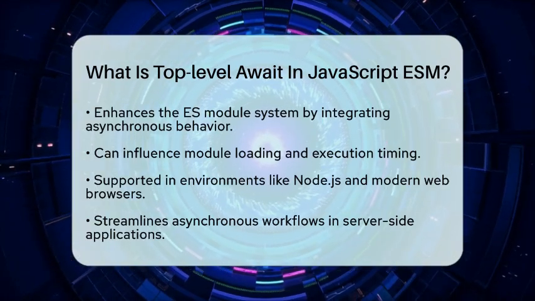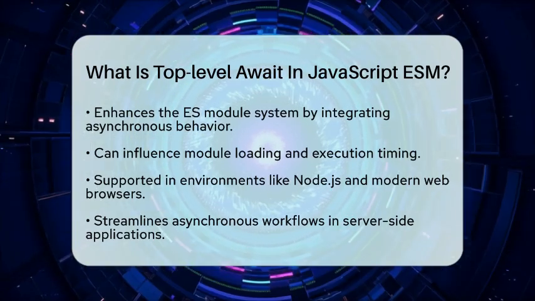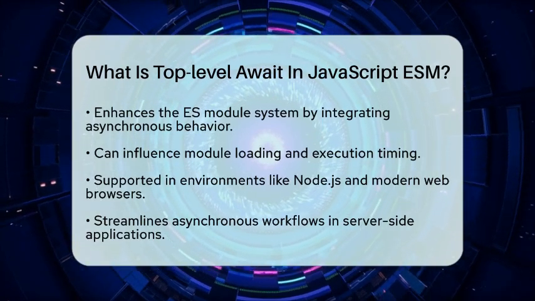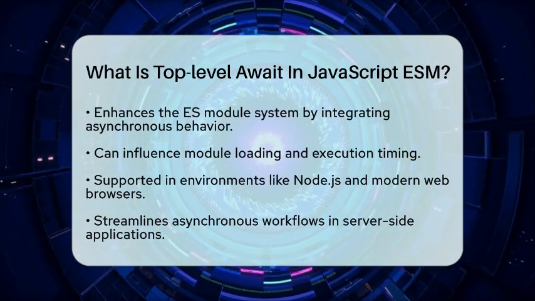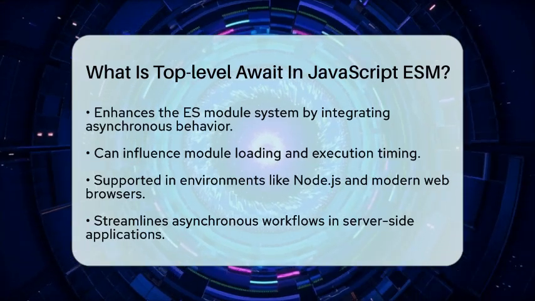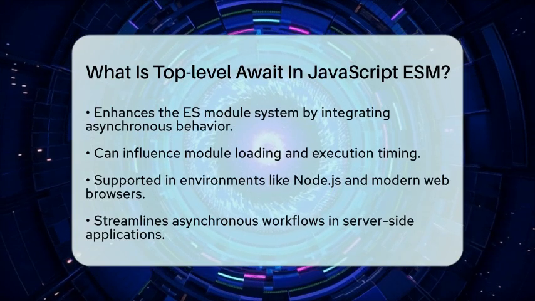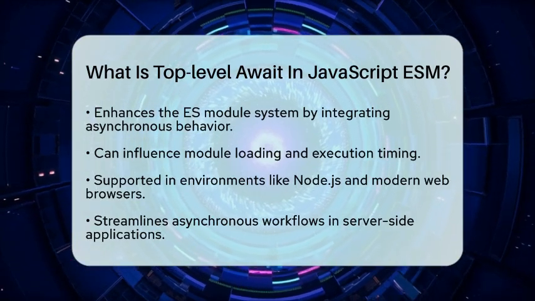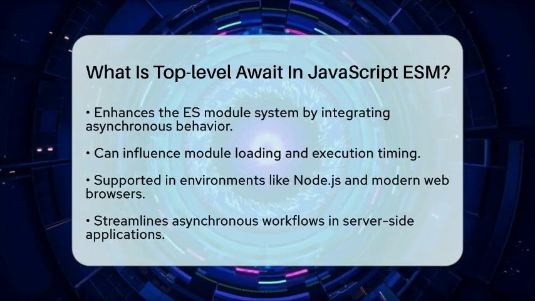In summary, top-level await in JavaScript ES modules allows you to use await at the top level without needing to wrap it in async functions. It pauses module evaluation until promises resolve, ensuring proper handling of dependencies. This feature simplifies the initialization of module exports and is supported in modern JavaScript environments, making asynchronous programming more straightforward and integrated into the module system.